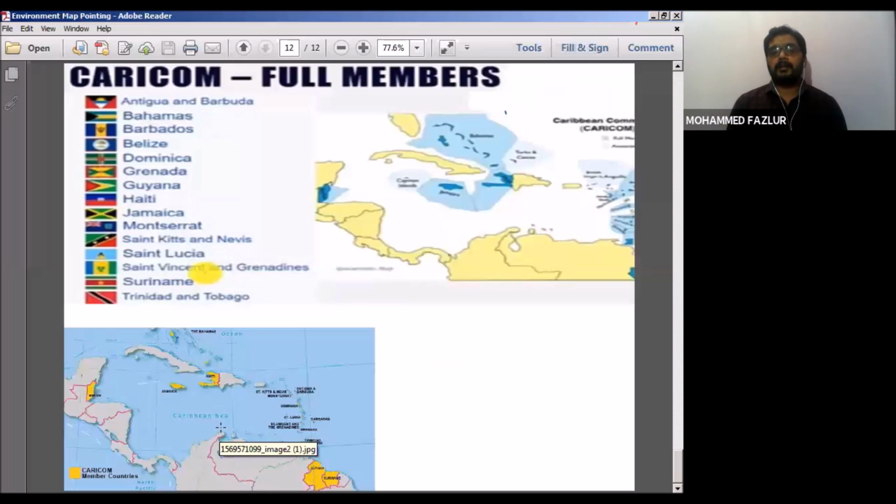Line of credit means a bank from India ties up with this group, and a certain amount of money will be lent to them so that these countries can develop solar energy or other renewable sources and produce energy, and slowly return the amount they took as initial payments. So this is known as line of credit. So the CARICOM group is also in news.